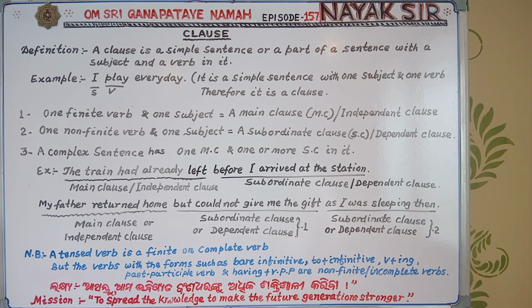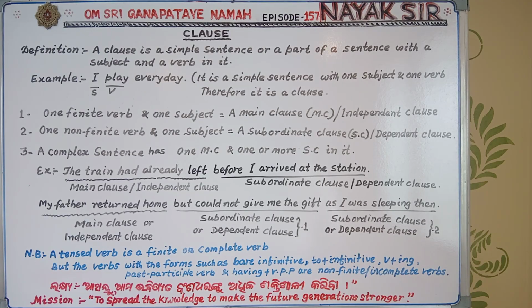Okay, example: I play every day. In this sentence, I is the subject, play is the verb. So there is one verb and one subject. So it is a simple sentence because there is only one verb, and that is called the finite verb. With a subject and one finite verb, it is a simple sentence and it is therefore a clause.